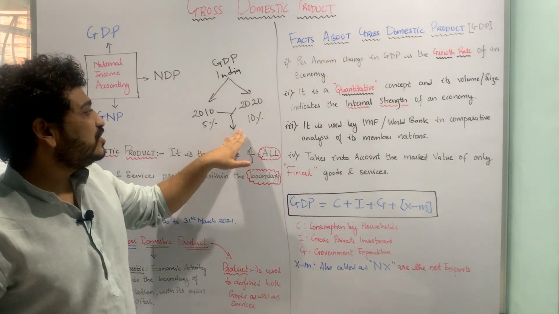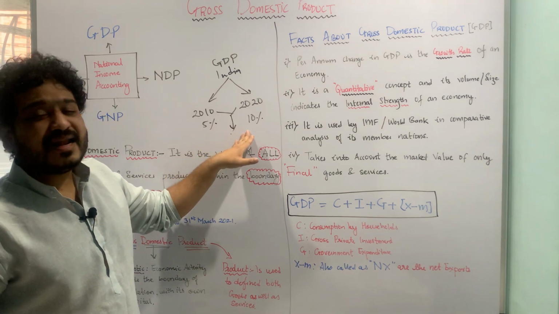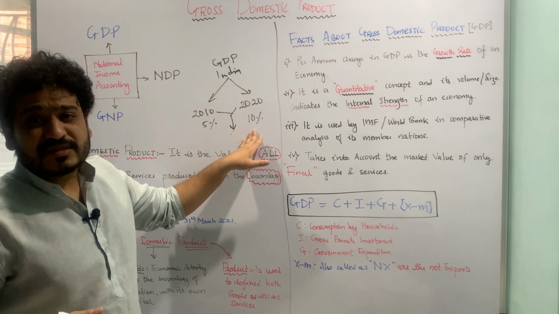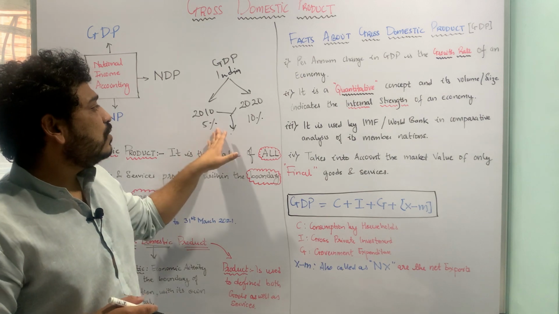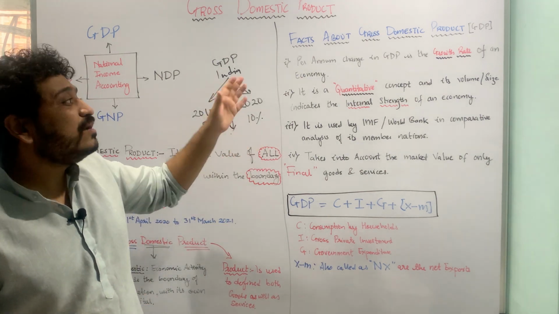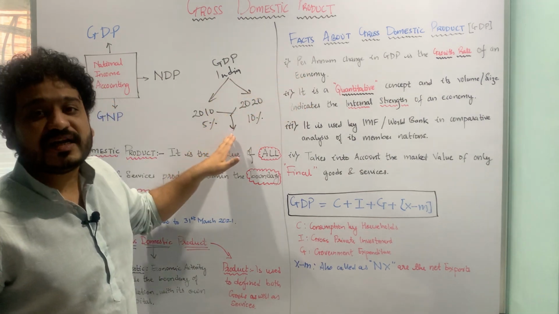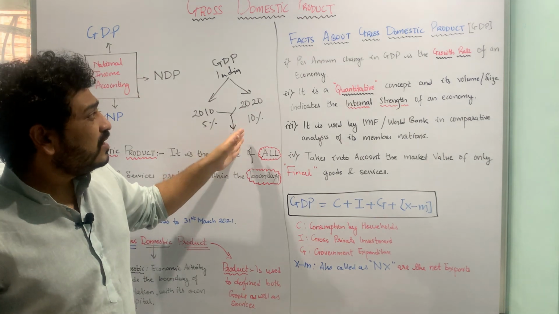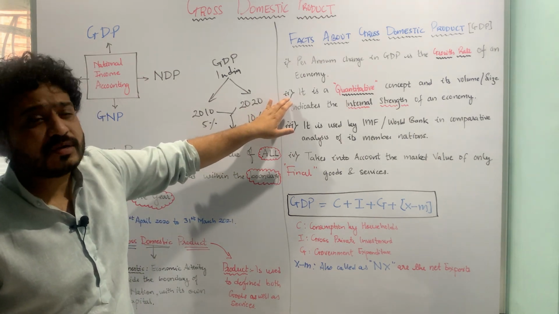Now per annum change is, it has grown per annum by, you say, 0.5%. So this is how you can look at the per annum change, which talks about the growth rate of an economy. Let us now look at the next fact about GDP.